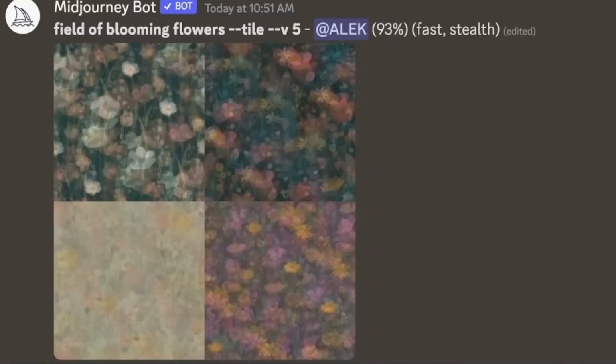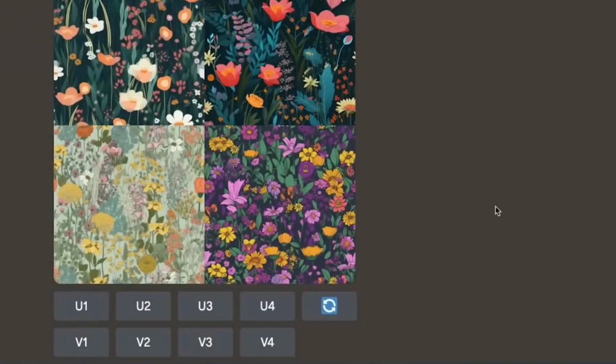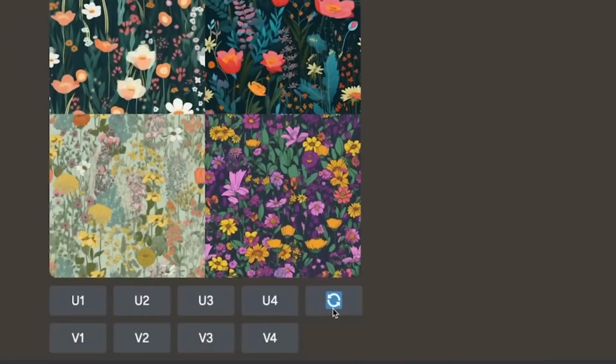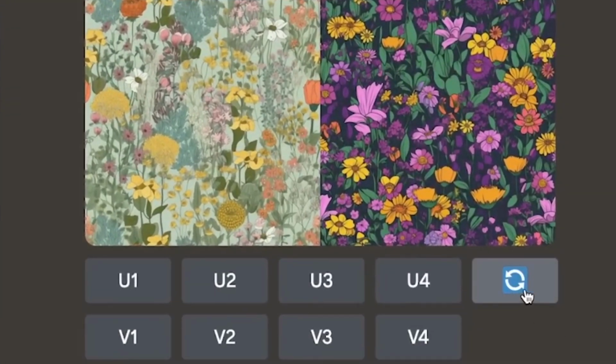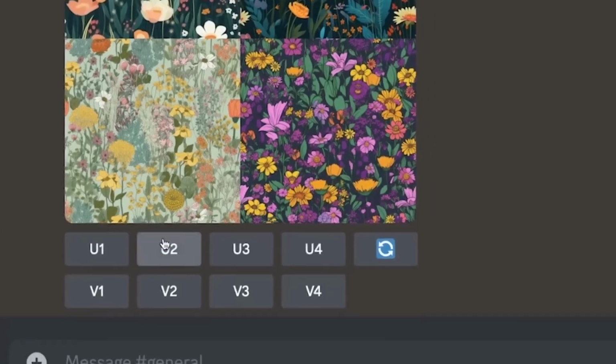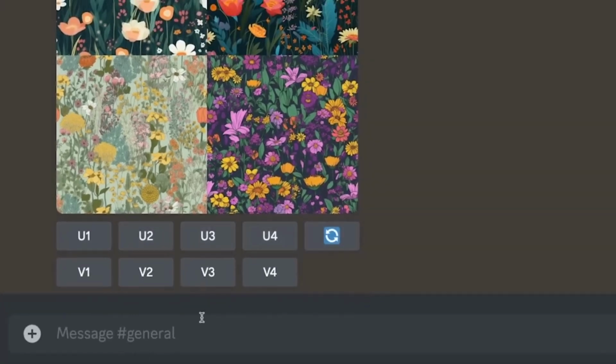It should make 4 pattern options for you and give you some new controls at the bottom. This button on the right will re-roll your same prompt and just give you 4 new images, and the bottom buttons will create more look-alike patterns. If you like one of the examples above, the top row of buttons will upscale or enlarge one of the images. So if we like the second and the fourth image, we can click the corresponding upscale buttons to make those images larger.